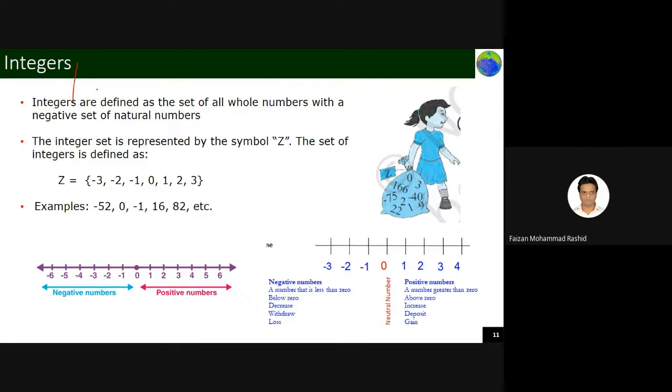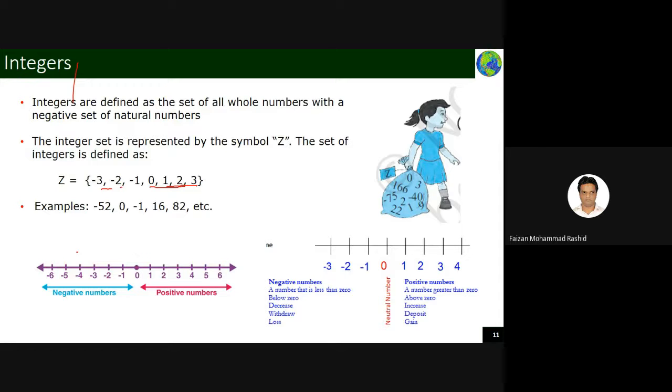Another thing is called the integer. Negative numbers are also possible. It is not always only positive numbers. Negative numbers are also there. So if you include all the negative numbers with the whole numbers, meaning this is the natural number, you added 0 and it became the whole number, and if you add the negative numbers also, then it becomes the integer. And now from here, the number system or number line will come into play.